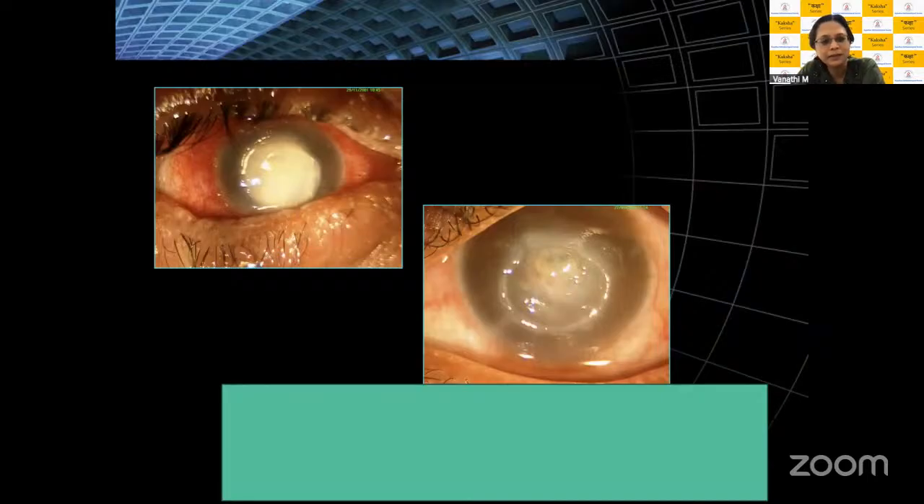Here you can see the lid margins are edematous. Okay, there is a chronic inflammation of the margins. The margins are not looking healthy. You're having a circumcorneal congestion in this particular patient. But what's different in this particular ulcer?